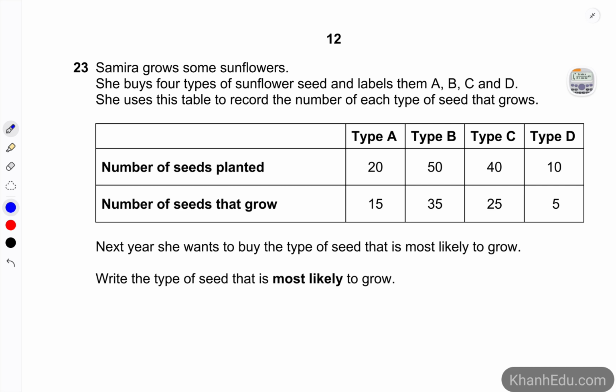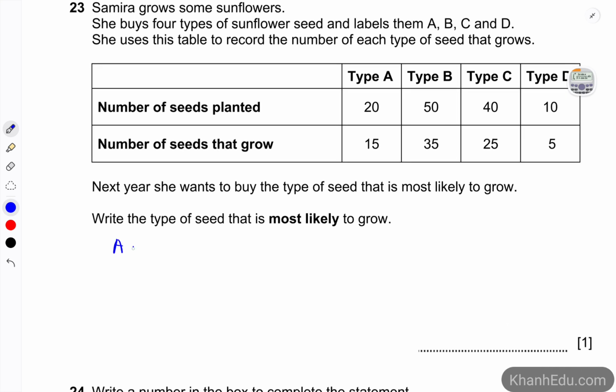So because there is a different number of seeds planted, like 20 with type A and 50 in type B. So first of all, we need to change them into the same denominator. So in order to know the likelihood that the seed would grow, then we take this number and then divide it by the whole number. So 15 over 20.